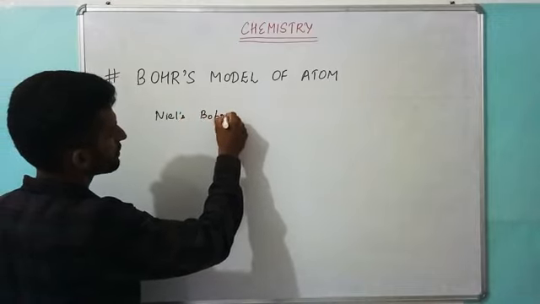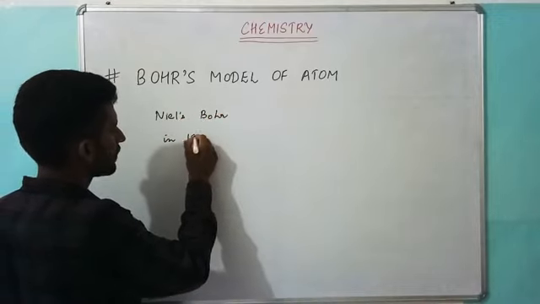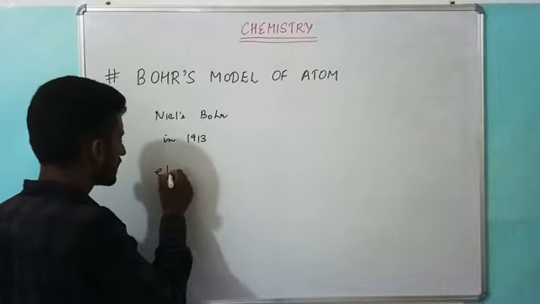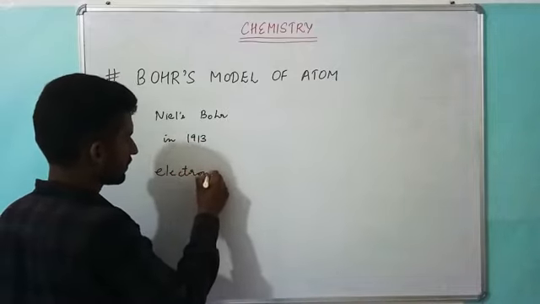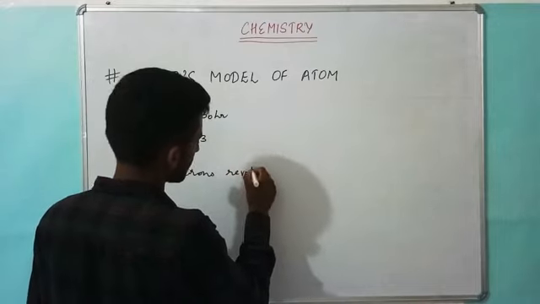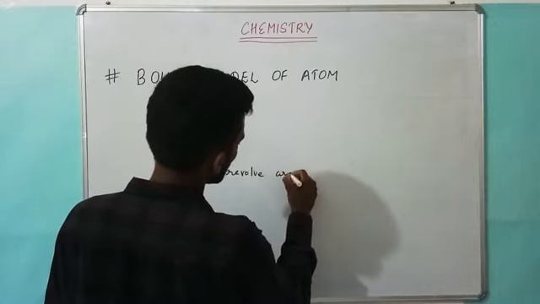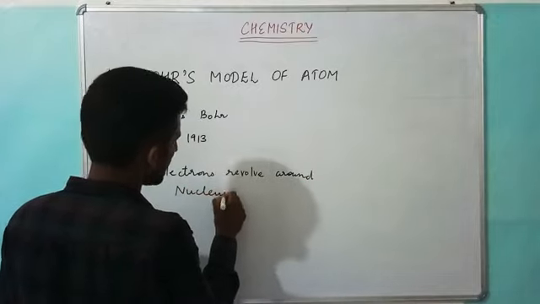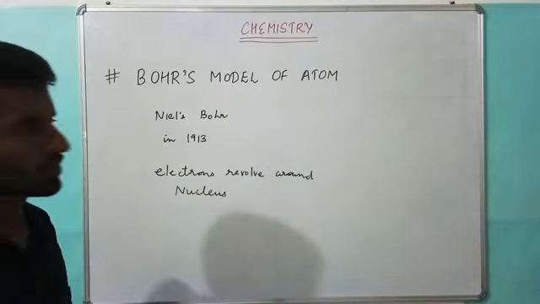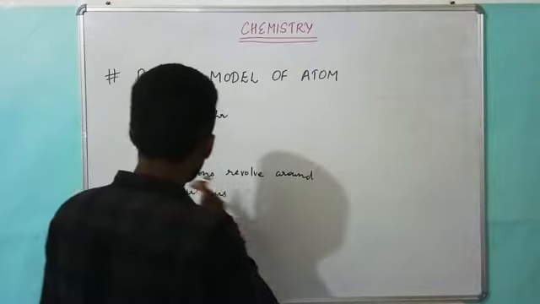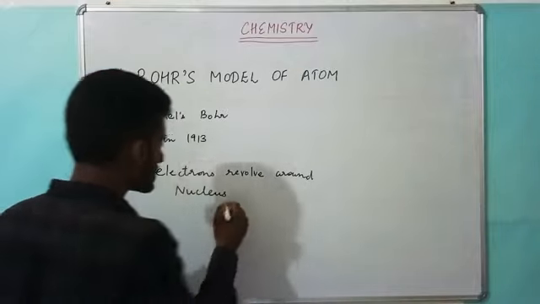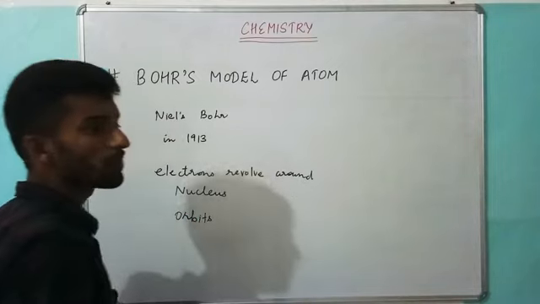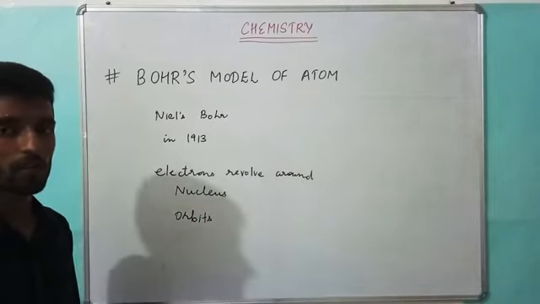He proposed his theory in the year 1913. What he proposed? He proposed that electrons revolve around the nucleus, just like planets revolve around the sun. And electrons are present in fixed orbits, just like the planets have fixed orbits, fixed paths.